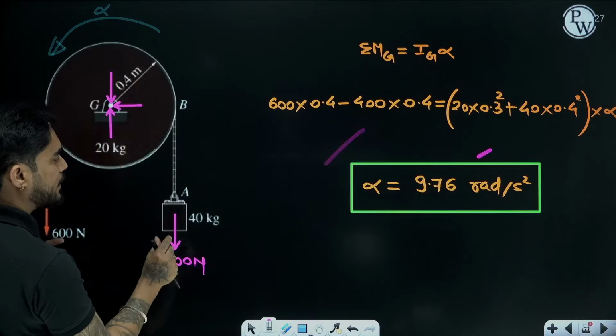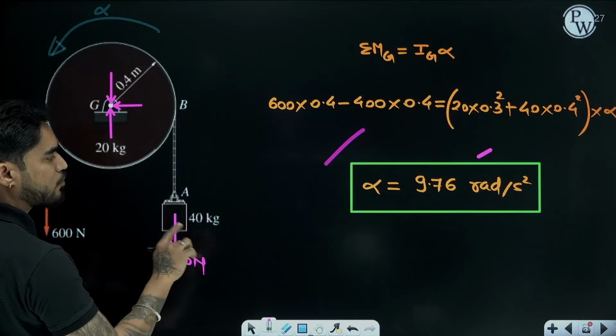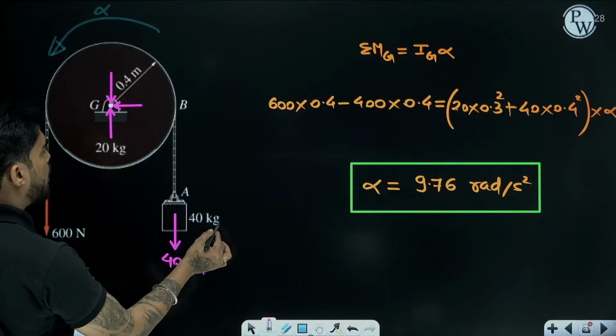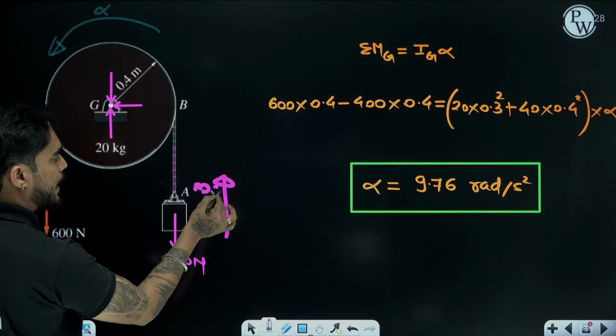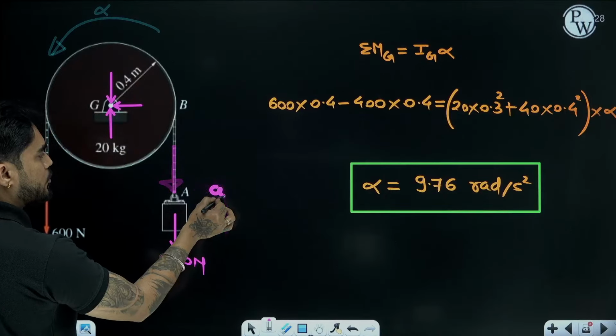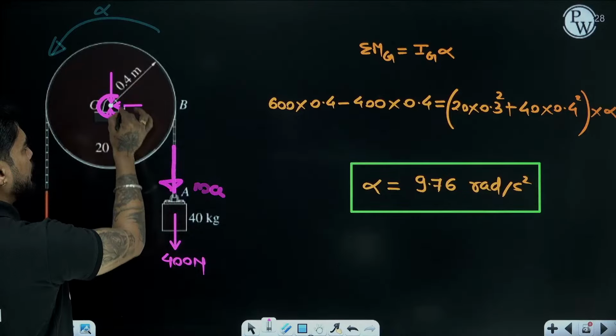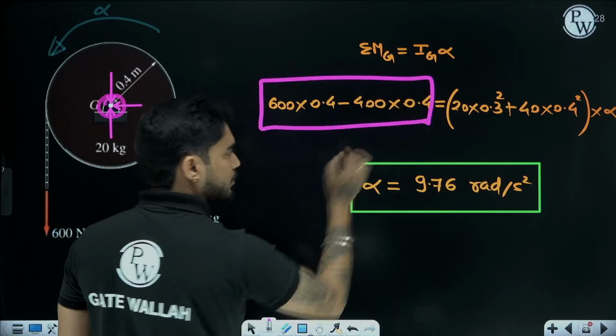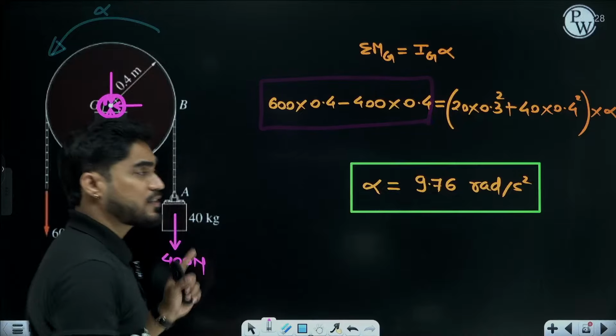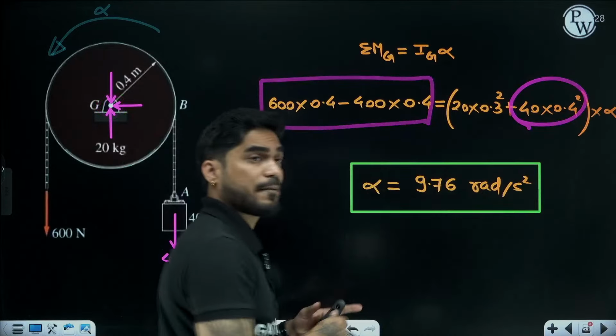If you consider the inertia force, what is inertia force? Ma. So this block is moving upward, so inertia force will be acting downward, Ma. So you will have to take the moment of Ma about point G and that you will write here. But in that case, you don't consider the mass moment of inertia.